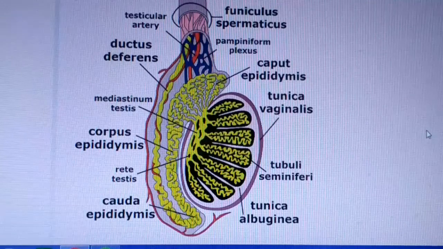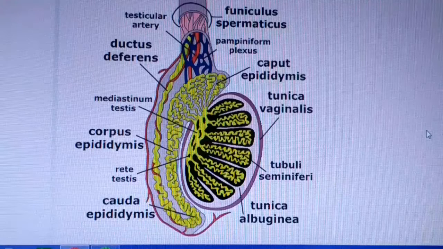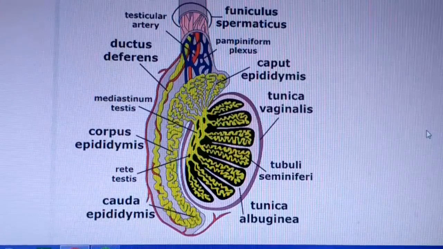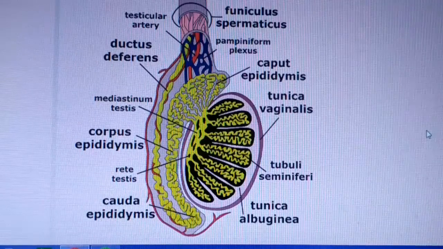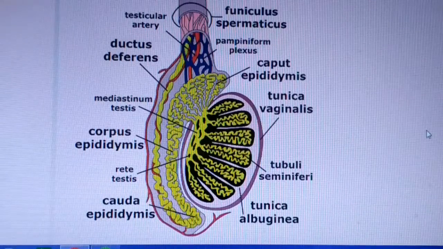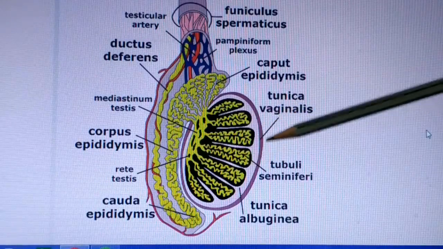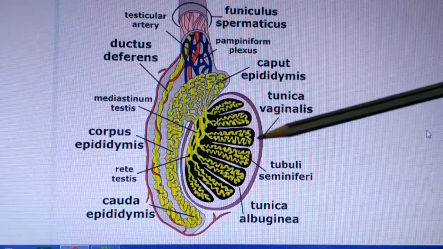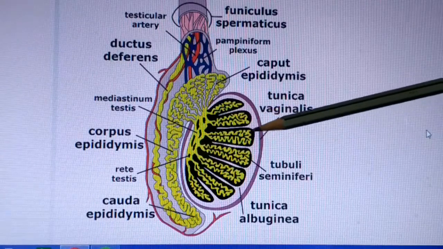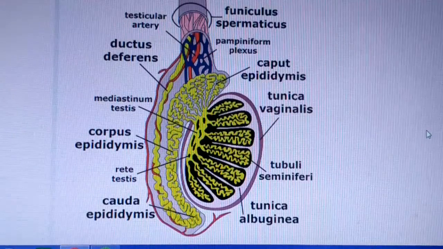This is the sectional view of the male testis. Testis is oval in shape and 10 to 20 gram in weight. Each testis is covered with 3 layers. The outer layer is known as tunica vaginalis. After that, tunica albuginea, and the inner layer is known as tunica vasculosa.